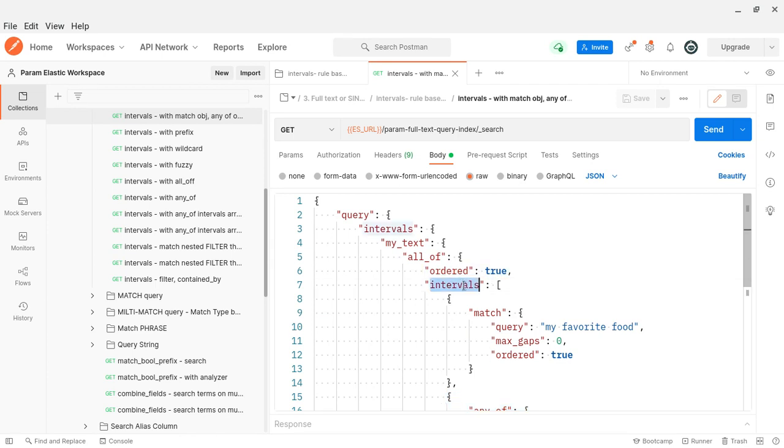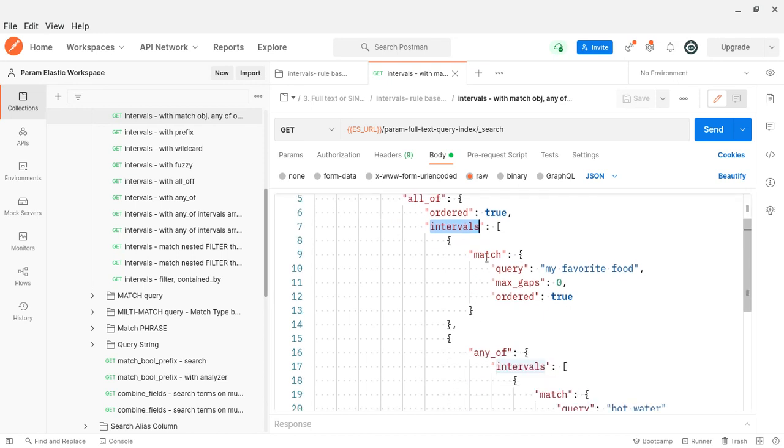Then all_of can have one or more rules. Here each interval, of course, we will use a match query. I have given the query "my favorite food". The combination of all these three words is called an interval. Max gaps should be 0, which means within these terms there should not be any gaps. Ordered true means it should be like my first, favorite second, food third, separated with a space. That is the meaning of this order. Very clear, right?